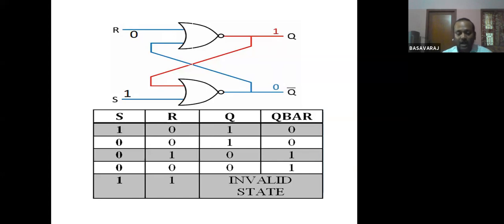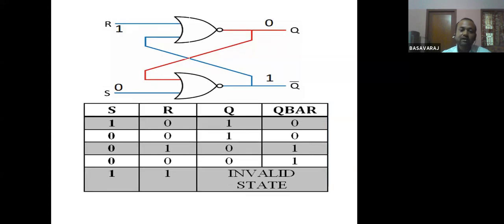Now likewise, one more case we'll analyze, that is the reset condition. Making the reset condition means you have to make S equal to 0 and R equal to 1. So how do we start the analysis here? Wherever 1 is there, you look at that particular NOR gate. In a NOR gate, if any one input is 1, the output will become 0.